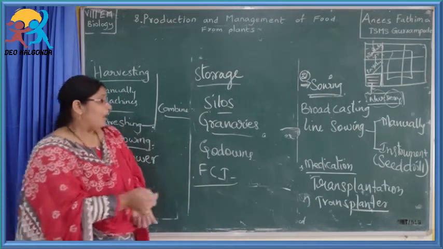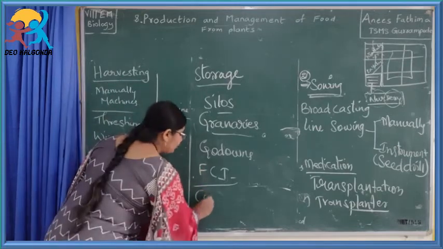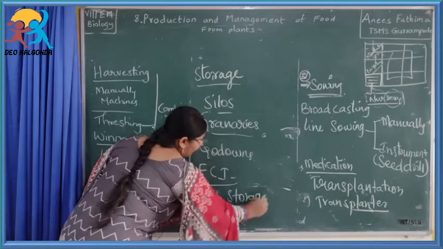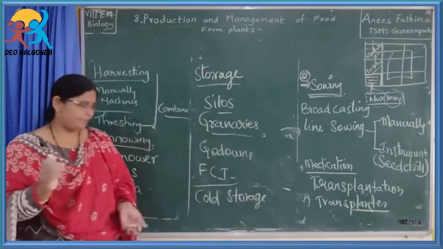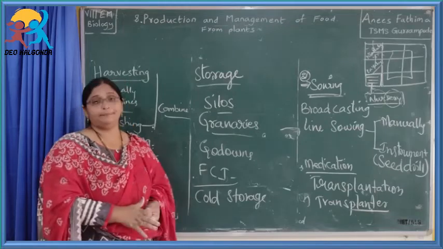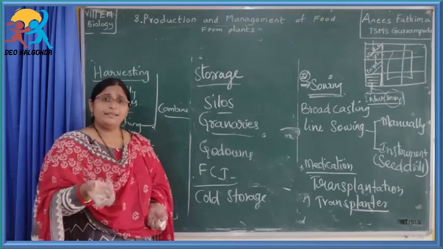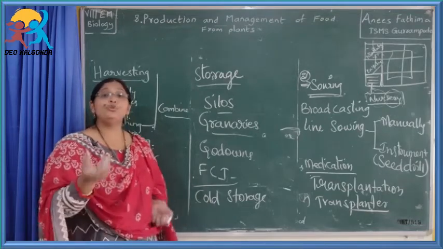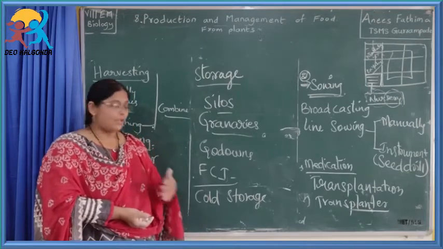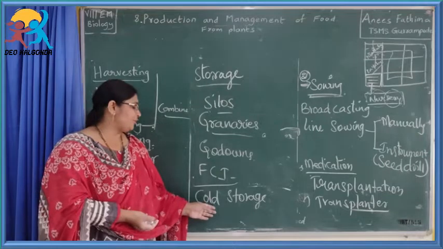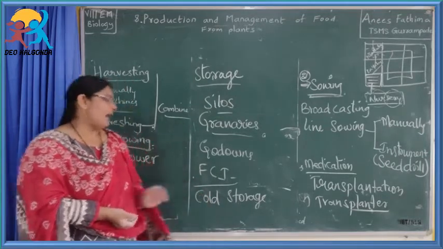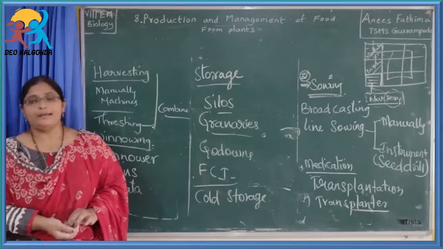Understood? Now, cold storage. What is meant by cold storage? Vegetables and fruits and milk, especially coming to the plant products, vegetables and fruits, will be spoiled. They will change their color and be spoiled within 2 days, isn't it so? So, products which will be spoiled within 1 or 2 days should be stored in cold storage units. This is how the storing process will be done.